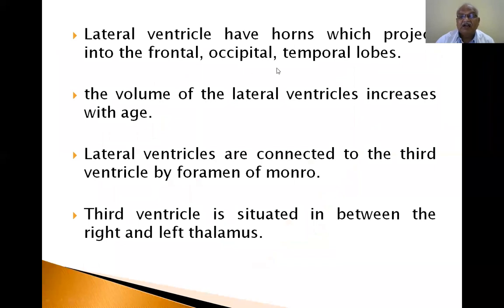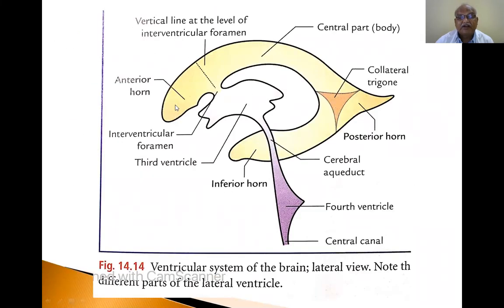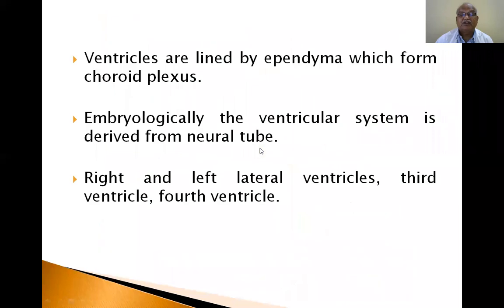The lateral ventricle has horns which project into the frontal, occipital and temporal lobes. I already showed you the structure. The anterior horn goes into the frontal lobe, the central part into the parietal lobe, the posterior horn into the occipital lobe, and the inferior horn into the temporal lobe.